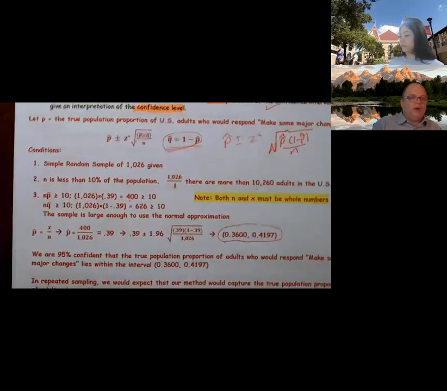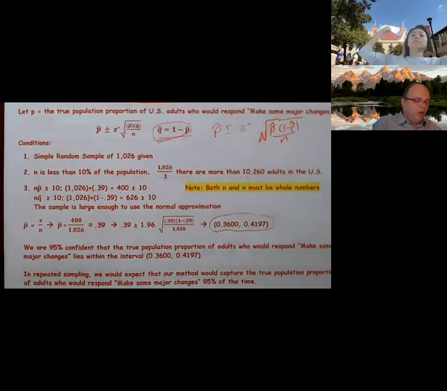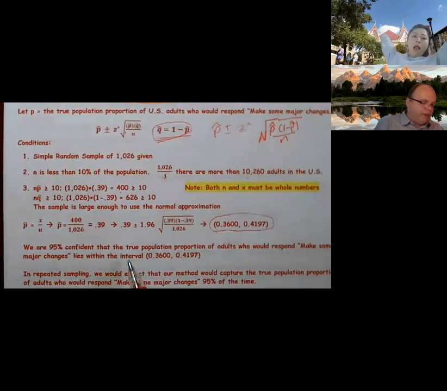So, our conclusion. We are 95% confident that the true population proportion of all adults who respond make some major changes lies within this interval. We should do that every single time, regardless whether they asked for it or not. The next one they didn't ask for. They said explain the confidence level.